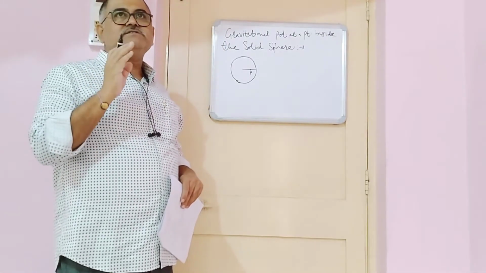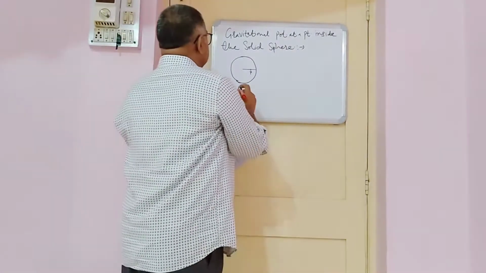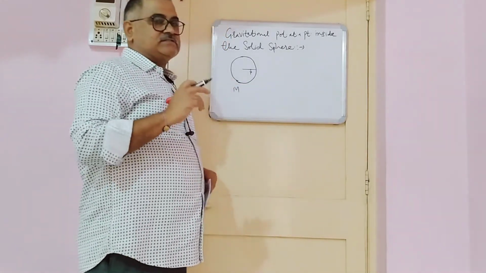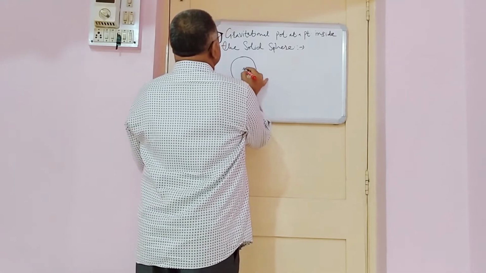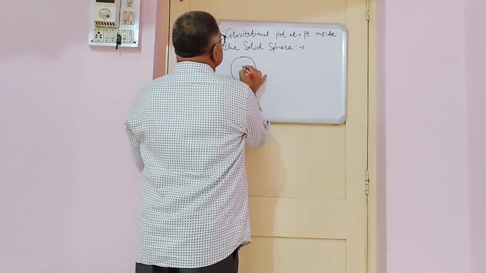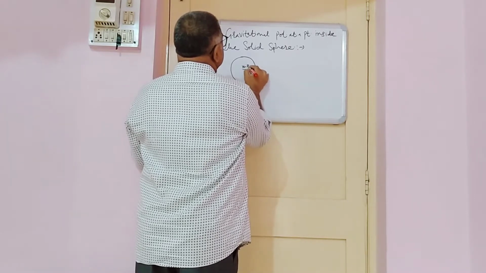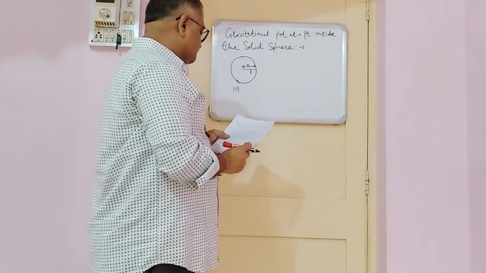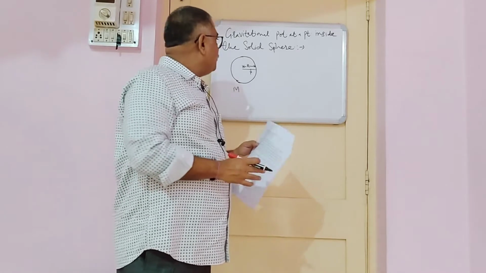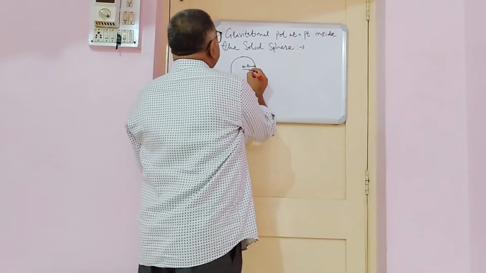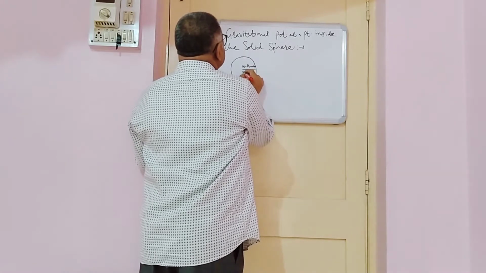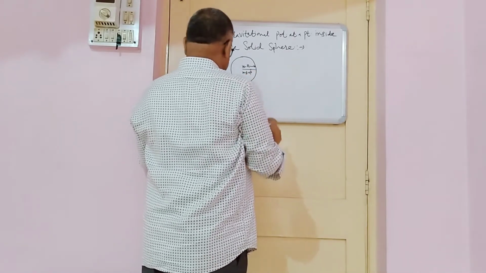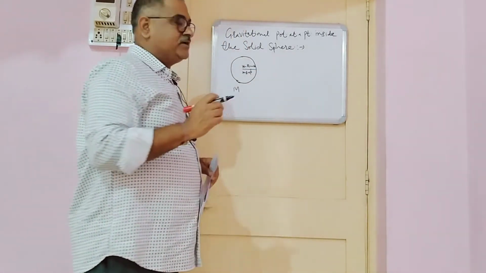The mass of this solid sphere is capital M, the radius of this solid sphere is denoted by capital R, and the point P is at a distance small r from the center of the sphere.